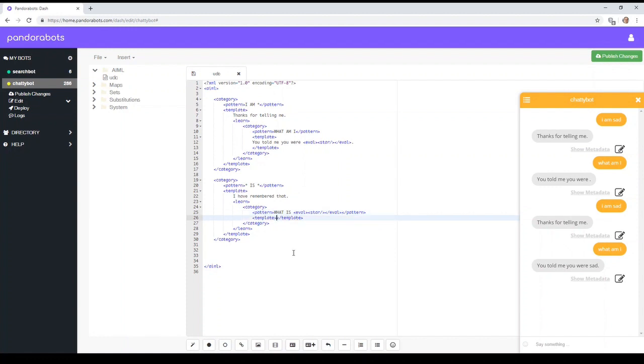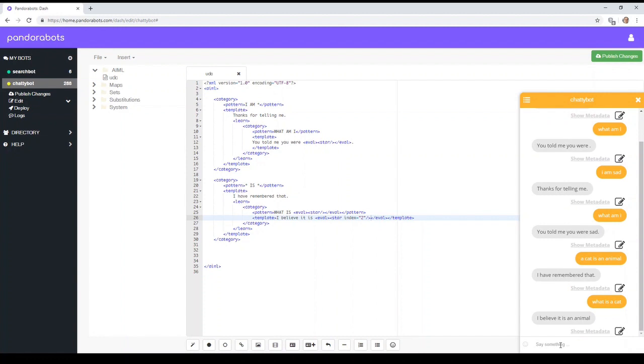And then the bot can say something like, I believe it is. So eval again. Star, this time star index equals 2. We want it to learn that it's the second part. So let's try that. And we'll say a cat is an animal. I've remembered that. What is a cat? I believe it is an animal. That's right, you see the bot's learning.